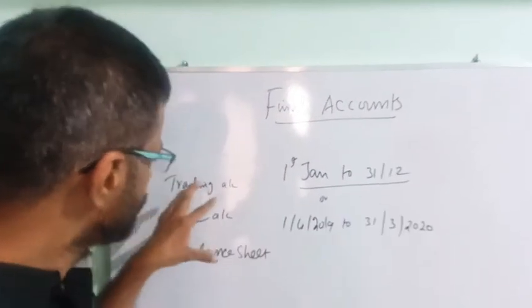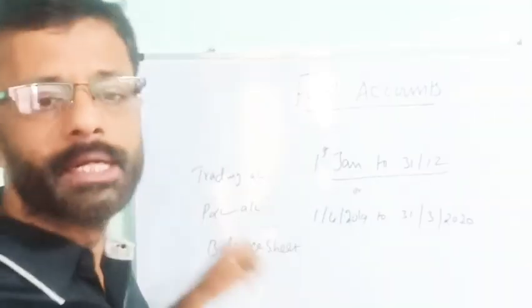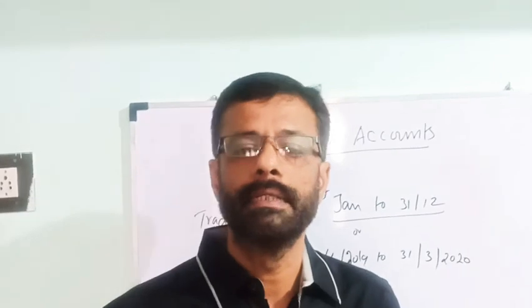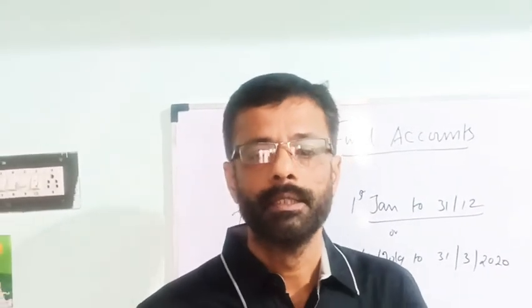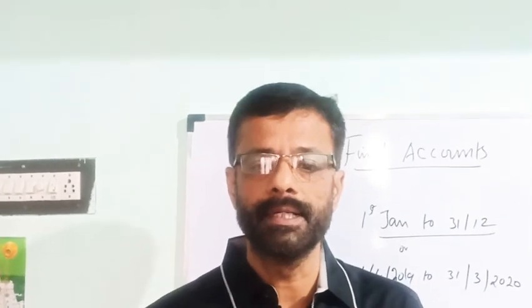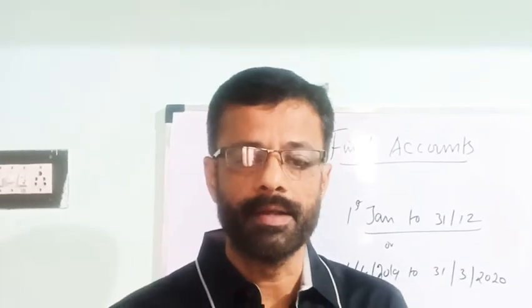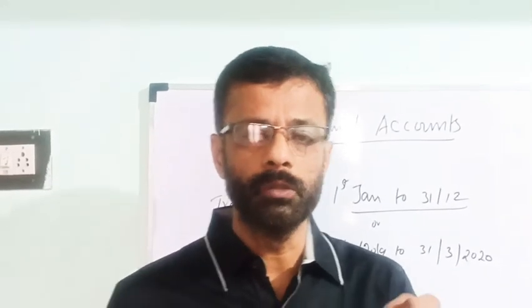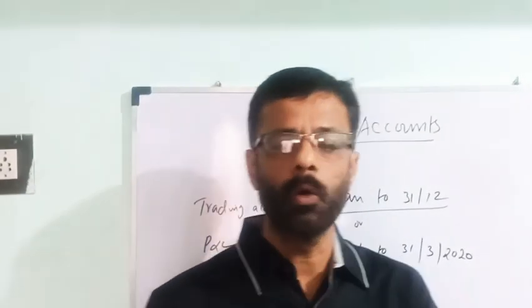Final accounts consist of the trading account, profit and loss account, and balance sheet. The account and the statement together are called the final accounts. The accounts and statement are prepared to show the final result of the profit or loss earned in the accounting period, and also the financial status at the end of the financial accounting period.